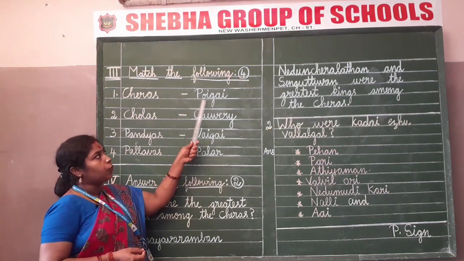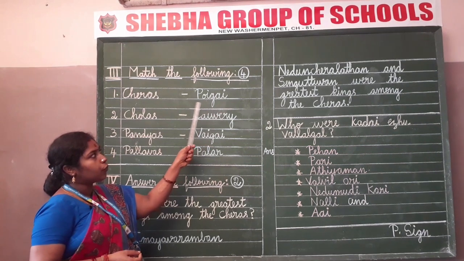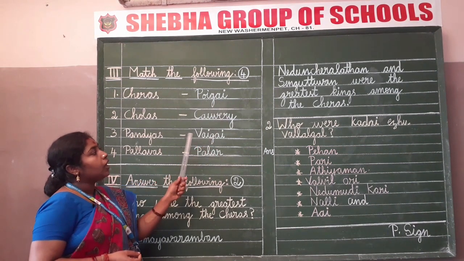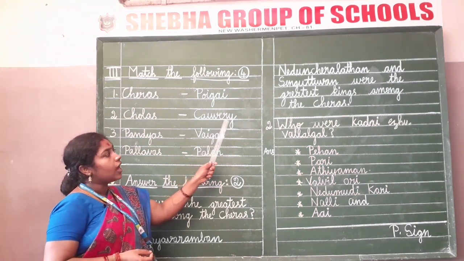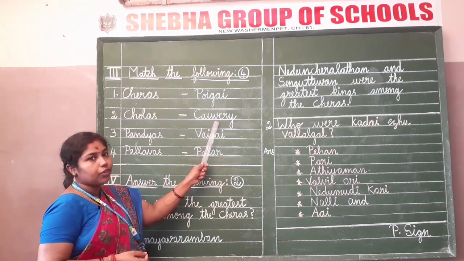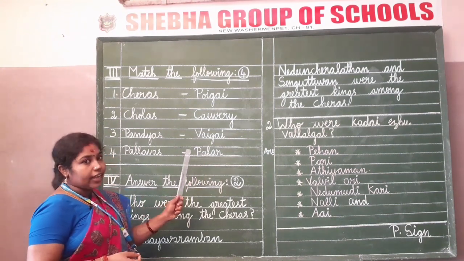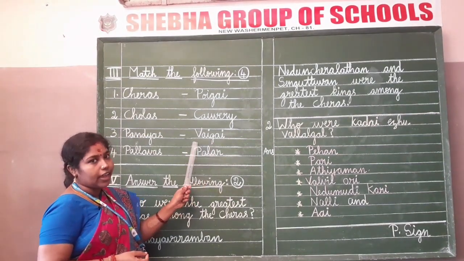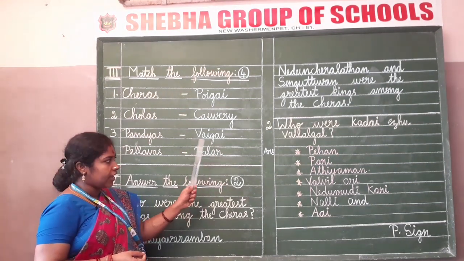Poigai. Poigai. Kaveri. Kaveri. Vaigai. Vaigai.